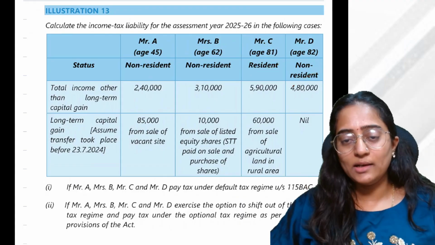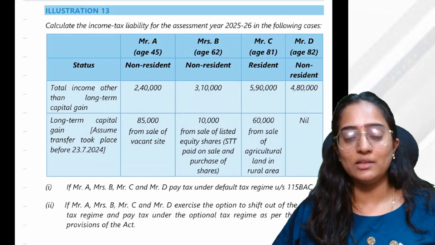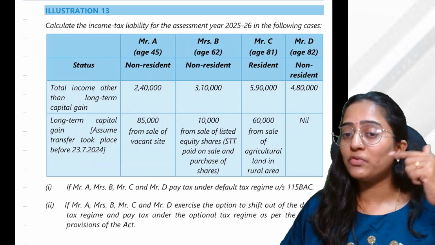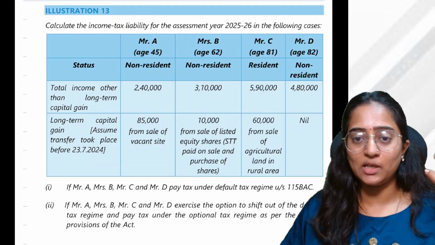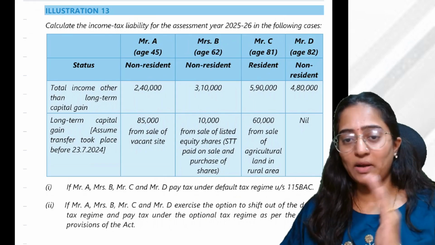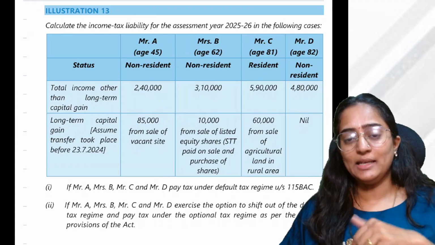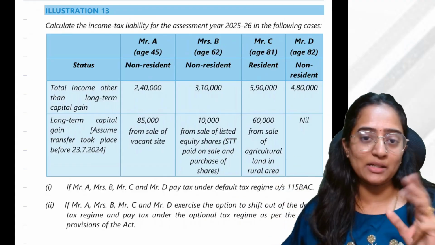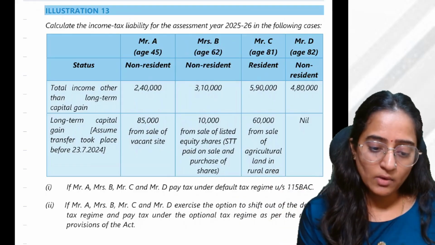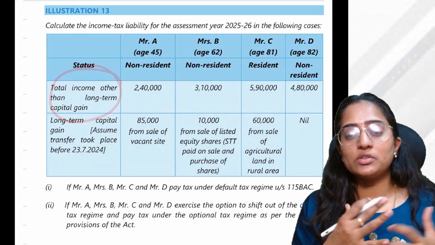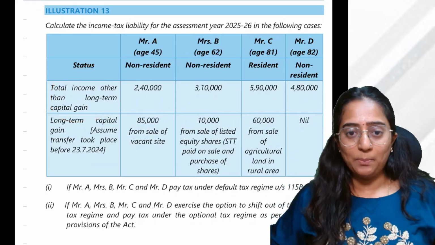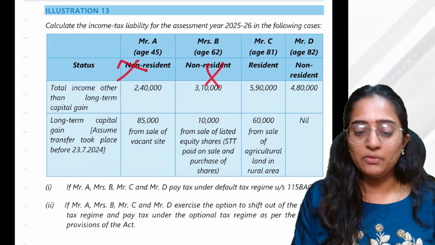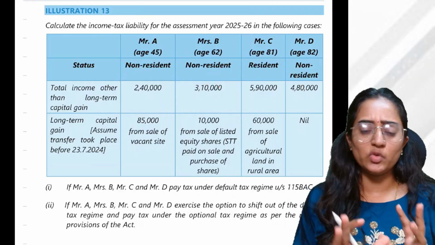Remember, for a non-resident, under the normal provisions, the slab that would be applicable will always be up to 2.5 lakh basic exemption limit. The other 3 lakh and 5 lakh exemption is not applicable. In case of 115BAC, you have no problem. There is only one basic exemption limit, that is 3 lakh. And surcharge and rebate would be applicable. Rebate concept would be applicable only for residents. It will not be applicable for non-residents. These are the primary things you need to understand.